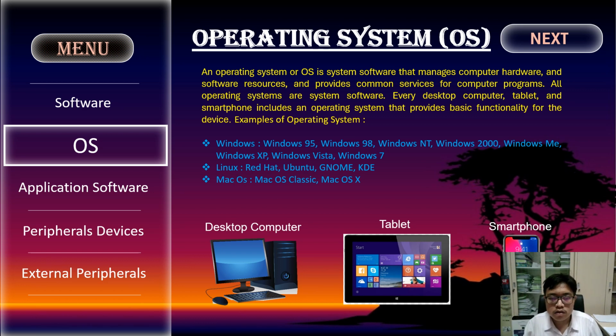Examples of operating systems: Windows 95, Windows 98, Windows NT, Linux, Red Hat, Ubuntu, GNOME, KDE, macOS Classic, macOS X, for desktop computer, tablet, smartphone.